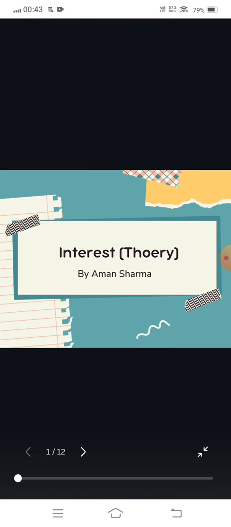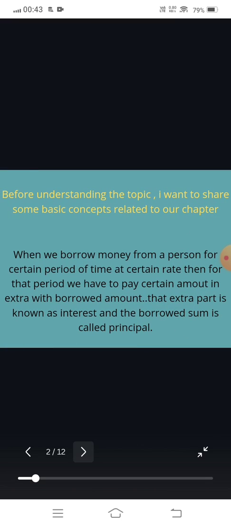This is me Aman Sharma, and today we'll be discussing interest, which is a most important topic for exams like IBPS PO, SSC CGL. So I will be discussing that topic only. So let's understand the basic meaning of interest. Before understanding the topic, let's understand some basic concepts related to the topic.